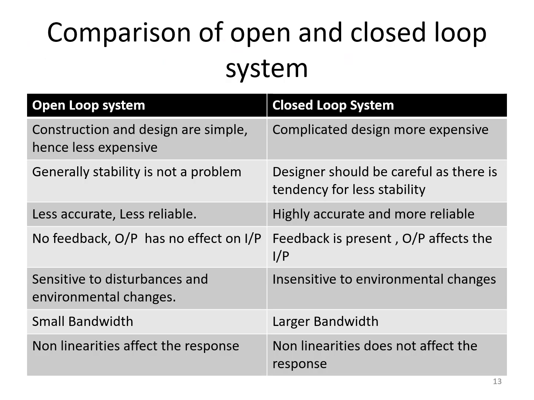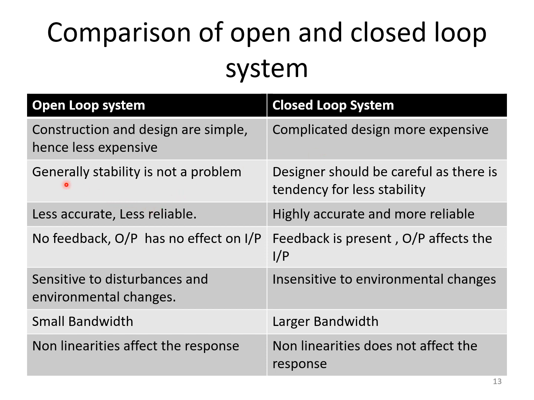Coming to the comparison, this is one of the important questions which might be asked in the examination for 6 marks. They will ask you to compare open loop control systems with closed loop control systems. A few parameters are considered for the comparison, and they are listed in the table. The first parameter is construction and design: they are simple and less expensive in the case of open loop control systems, whereas the design is complicated and more expensive in closed loop control systems.